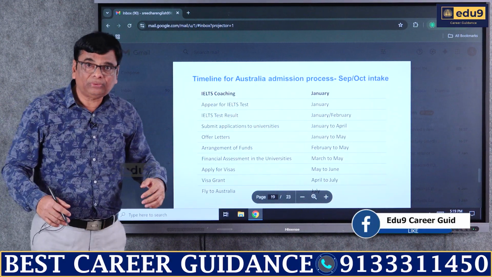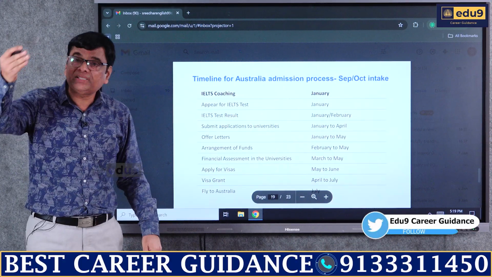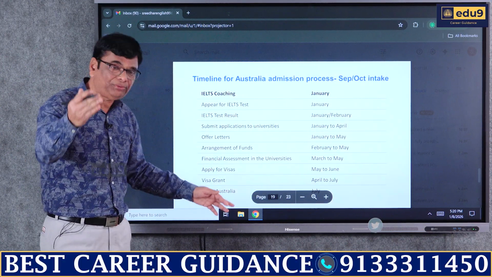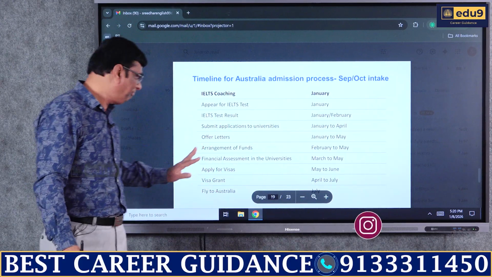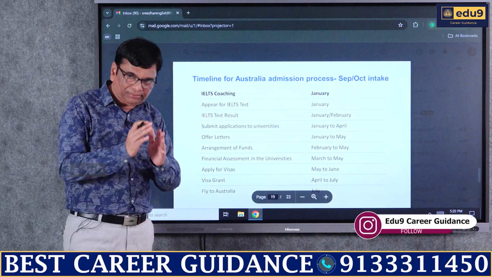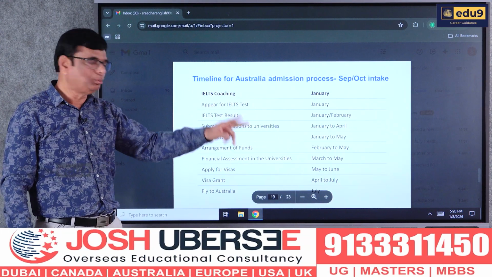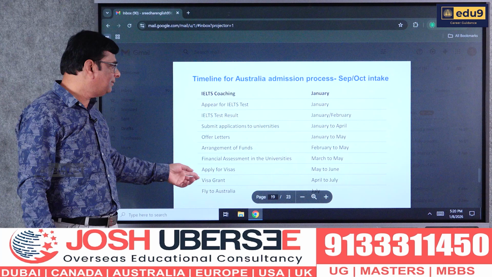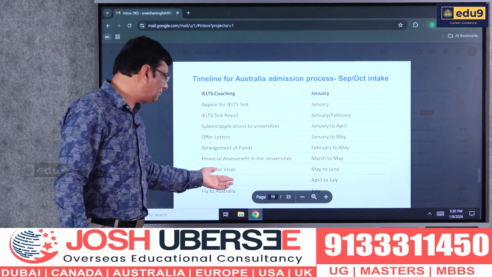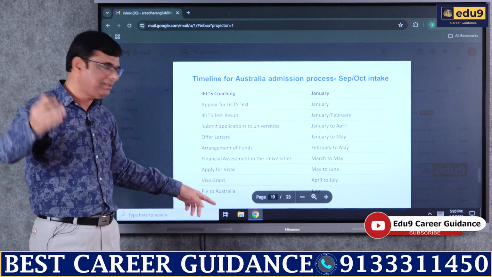So when you show the proof of arrangement of funds, it is February to May. And the financial assessment by the universities is between March and May. And once that is done, you can apply for visas between the months of May and June, that is 2 months. And then finally, you will be granted a visa subsequently to that, any time between April and July, depending on the visa slots and dates and the embassy.